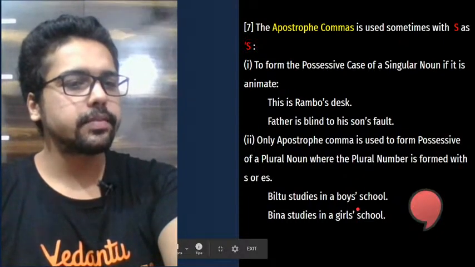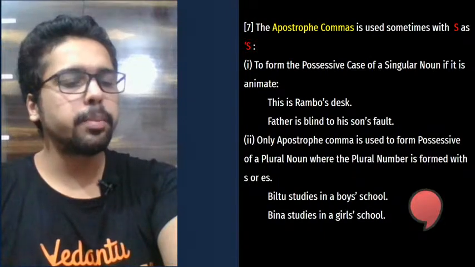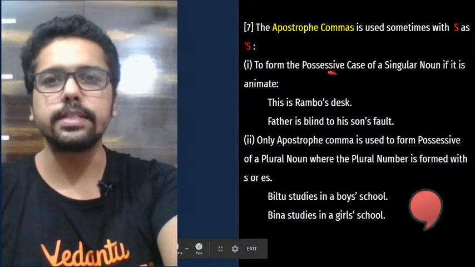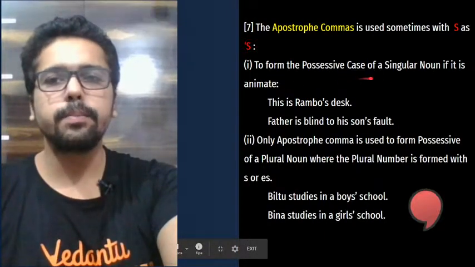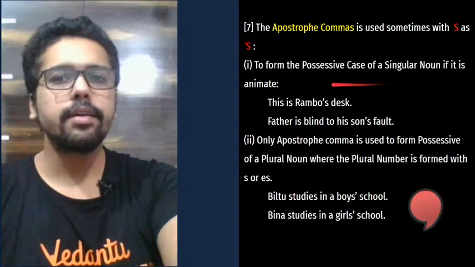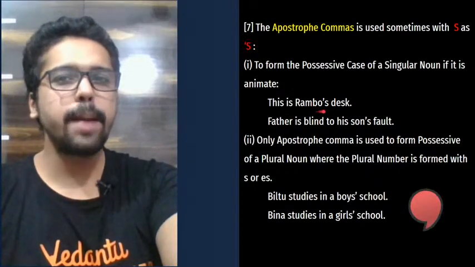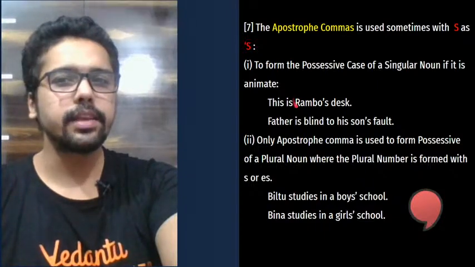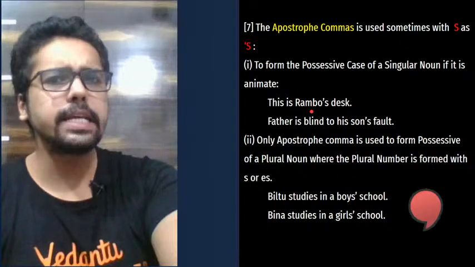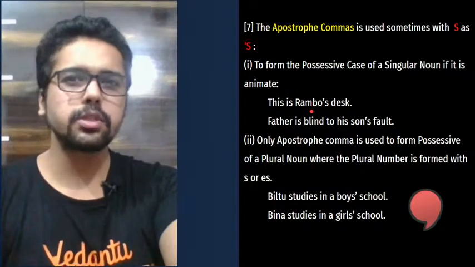That's how it is. Okay, Ashish, you want me to repeat the first one? Sure. Look at the possessive case of a singular noun when it is animate. So this is Rambo's desk. You see? Apostrophe S with Rambo. Rambo is a singular noun here. Rambo is somebody's name. So Rambo's desk, apostrophe S.